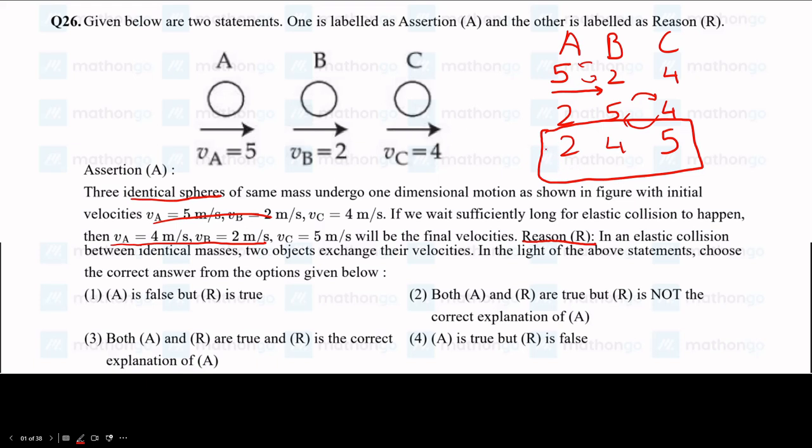Let us see what they gave in the assertion. They gave velocity of A as 4, B as 2 and C as 5. But that is wrong. We got A as 2 and B as 4. So the assertion is wrong, but the reason they gave is correct. So we get option 1 as correct.